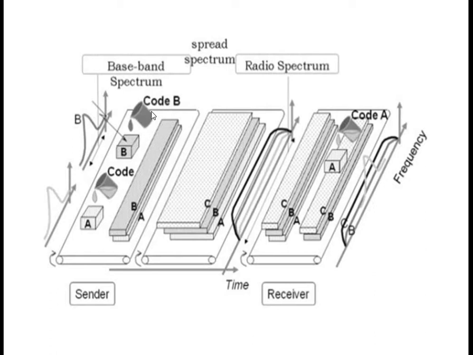Similarly, there is a user B whose information is also coded. This pseudo-random code does not cause any interference between the channel bands, because we know they are orthogonal. Then there is the transmission medium, a channel, where the signal is totally spread out in the spectrum.